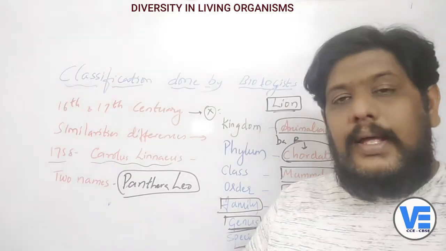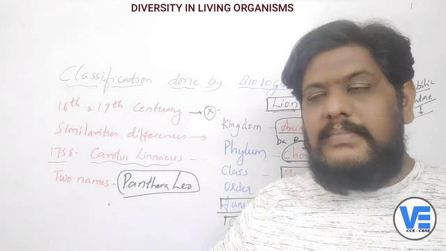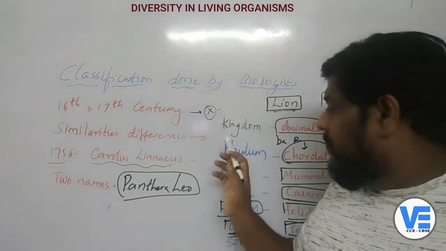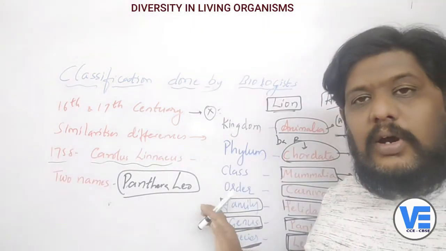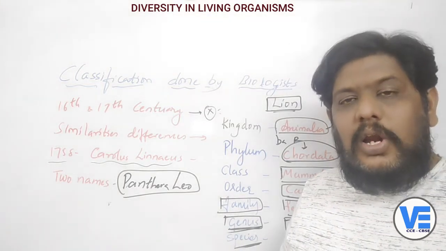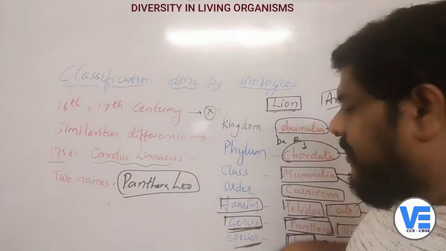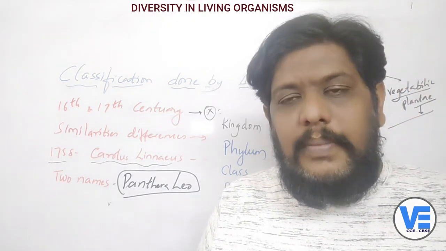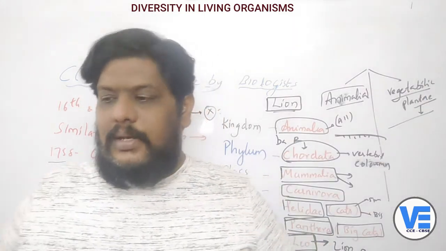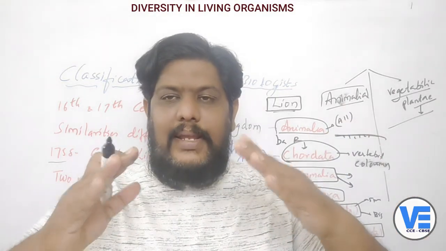That is how Linnaeus divided the animals into kingdoms, kingdoms into phyla, phyla into classes, classes into orders, orders into families, families into genus, and then the last one is the species. All these words we use in classification were coined by Carl Linnaeus. According to him, there are two kingdoms: one is Animalia, all the animals, and the other is Plantae, all the plants.